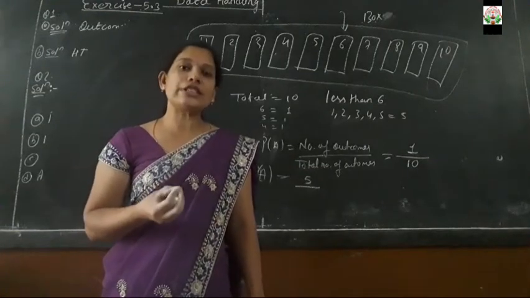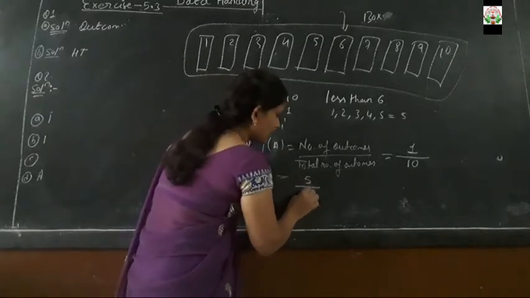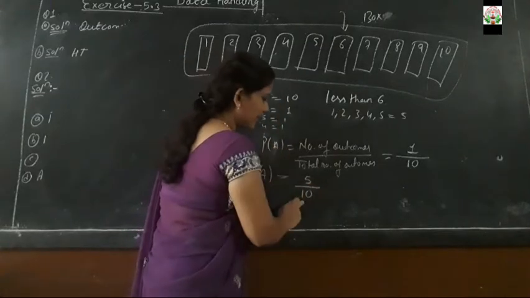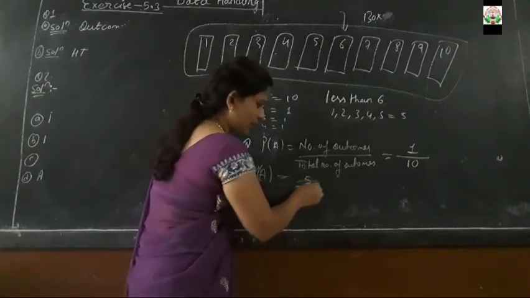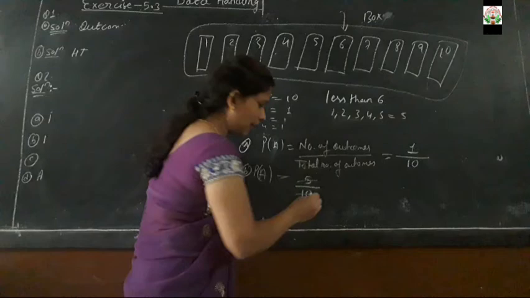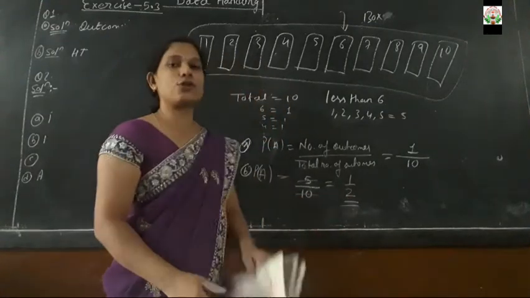Means total numbers which are smaller than 6 are 5. Okay, and total number of outcomes is how many? Total 6 are there, 10. So 5 by 10 will be the answer. Since 5 upon 10 can be divisible, here the answer will come 1 by 2. So which is the required answer for the B part.